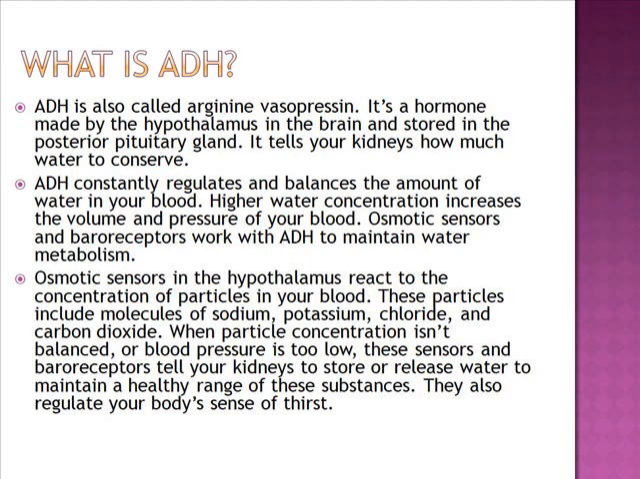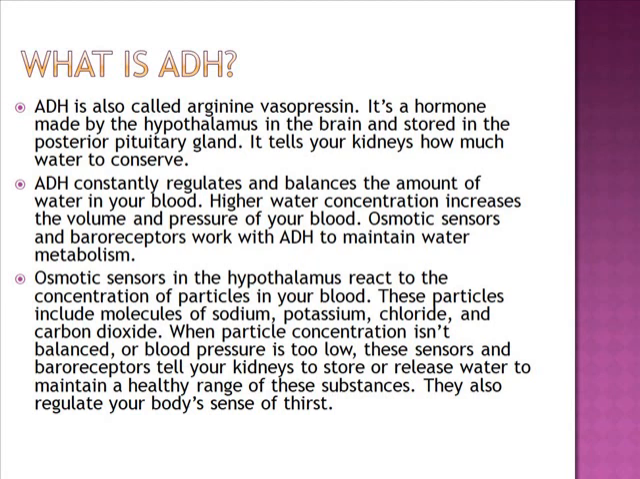ADH. ADH, also called arginine vasopressin, is a hormone made by the hypothalamus in the brain and stored in the posterior pituitary gland. It tells your kidney how much water to conserve. ADH constantly regulates and balances the amount of water in your blood. Higher water concentration increases the volume and pressure of your blood. Osmotic sensors and baroreceptors work with the antidiuretic hormone to maintain water metabolism.